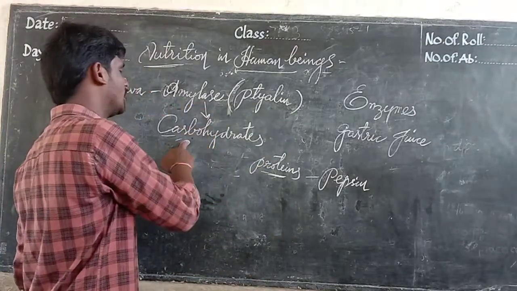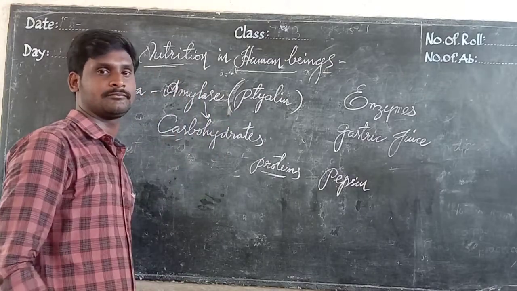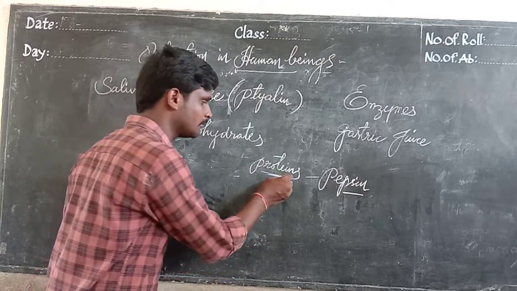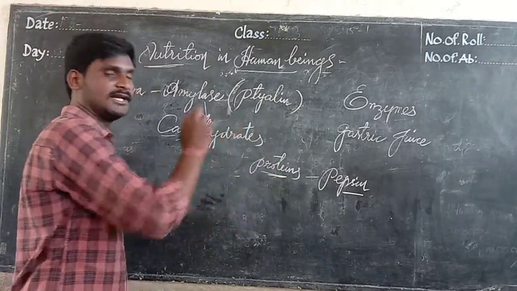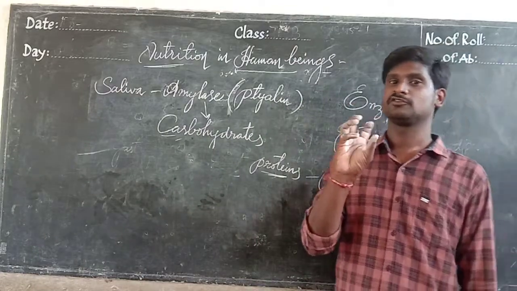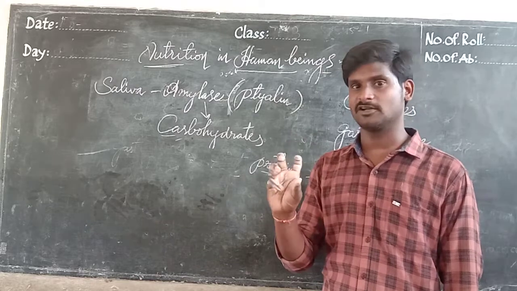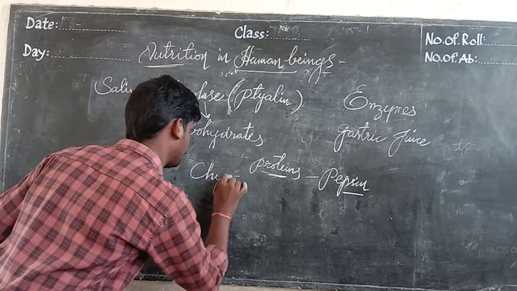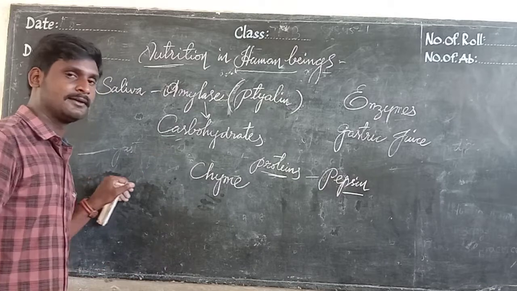In the mouth, carbohydrates are digested by amylase. The enzyme is called amylase or ptyalin. And in our stomach, pepsin is the enzyme which digests the protein. After completing carbohydrate and protein digestion, the food material becomes somewhat semi-solid. That semi-solid material is called chyme.